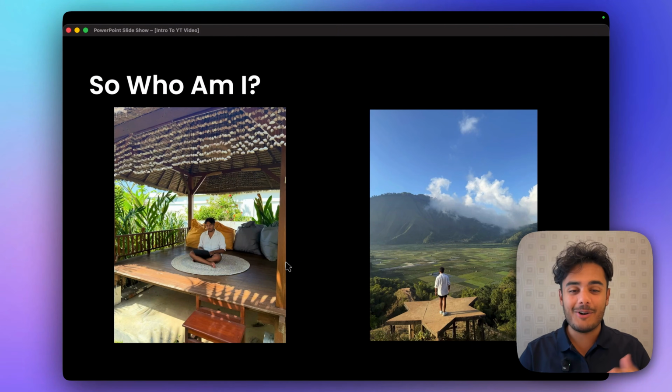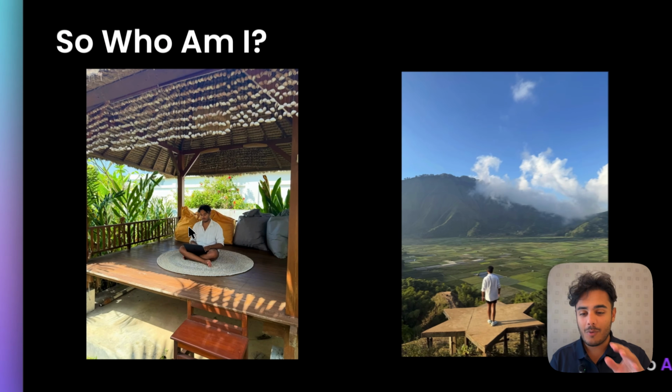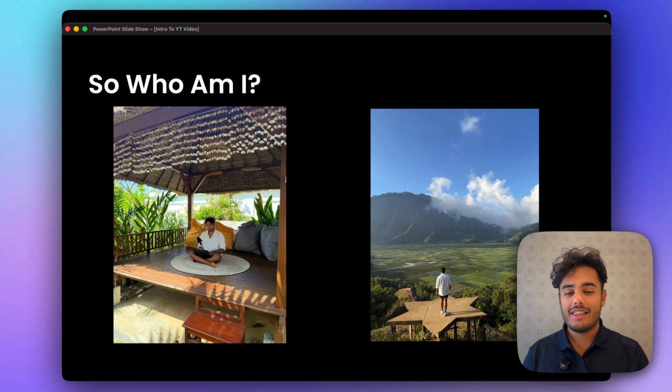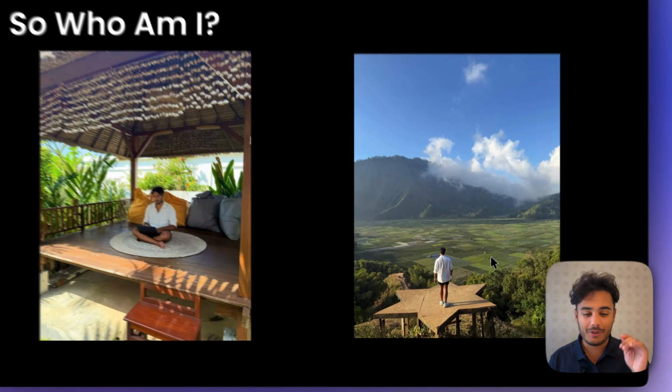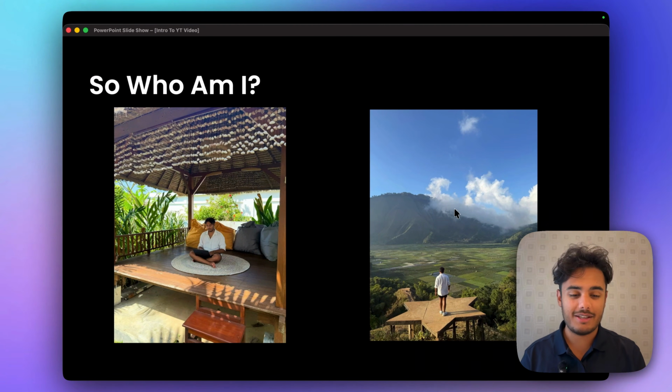Right now, I'm actually in Hong Kong. And here I am working from this lovely little shack. This was somewhere in Bali. And this is also in Indonesia, where I saw this most amazing view with a mountain in the background. So I travel and work at the same time. And while I was traveling and working, people used to ask me, hey Yash, what do you do for a living that allows you to travel so much? Hey Yash, how do you currently make money?